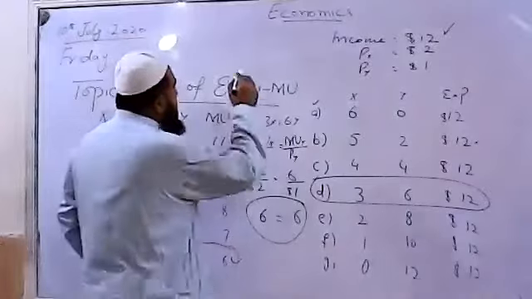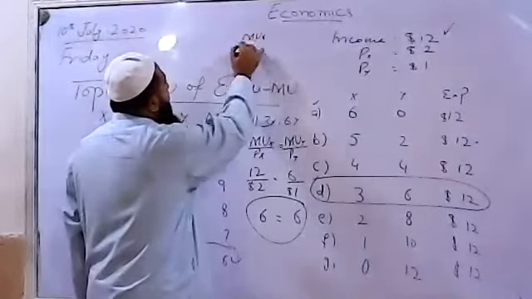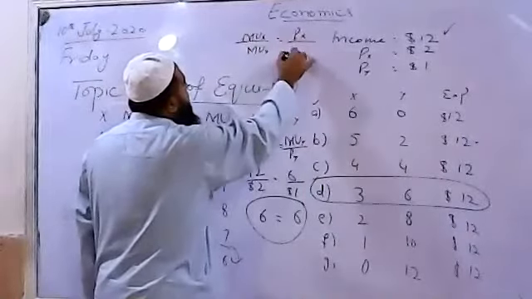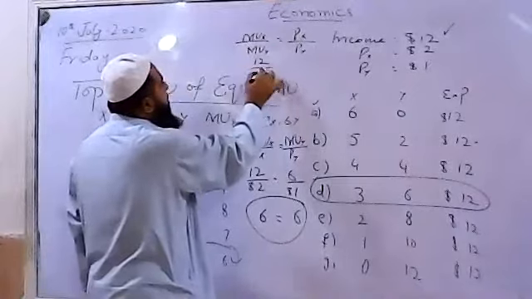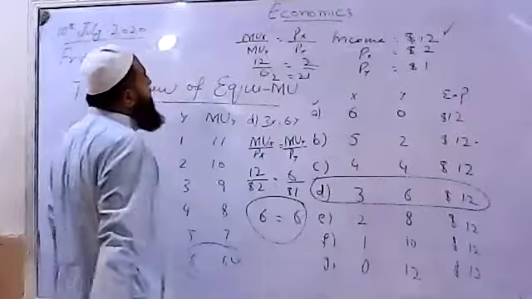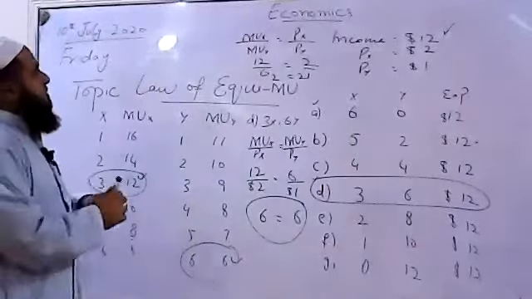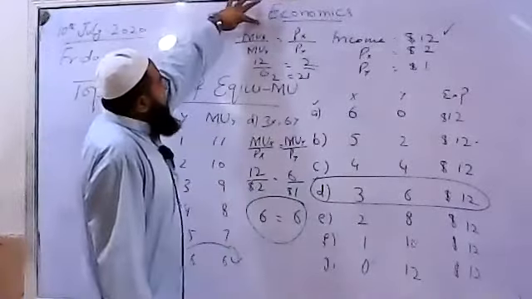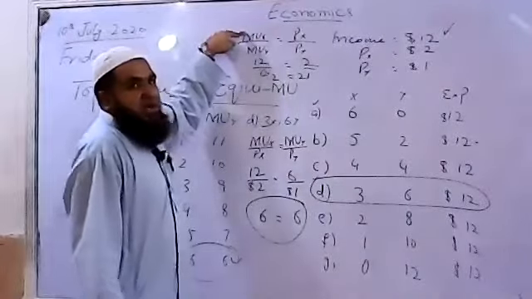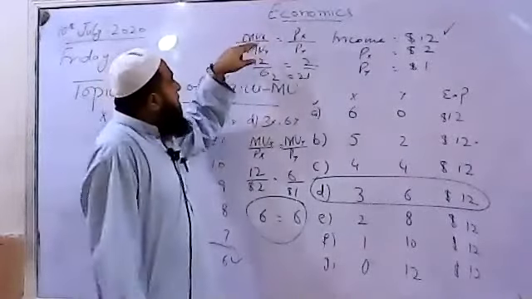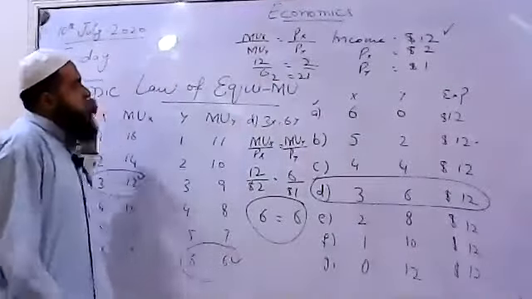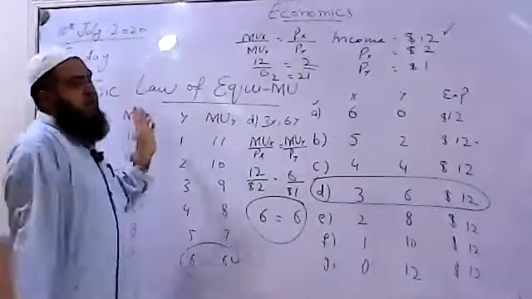If we say marginal utility of X over marginal utility of Y should also equal price of X over price of Y, it is 12 over 6, 2 over 1. So again we have 2 and 2. Marginal utility ratios are equal to their price ratios. Can I say when the consumer is paying a price equal to the marginal utility of the last unit consumed for X, and marginal utility of Y is also equal to the price of Y for the last unit consumed, then the consumer will be in equilibrium.